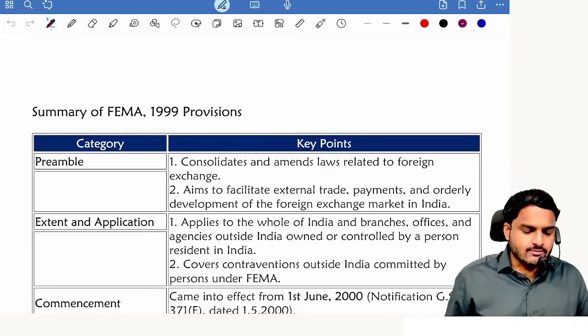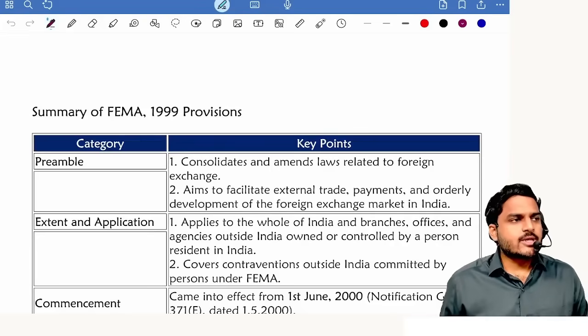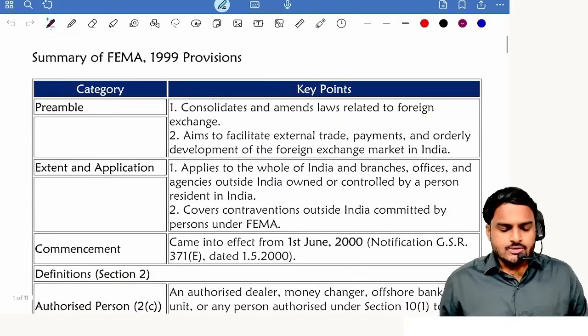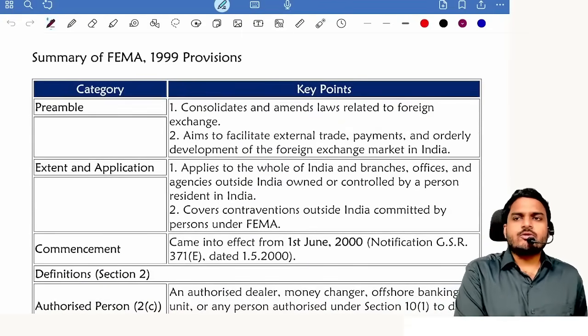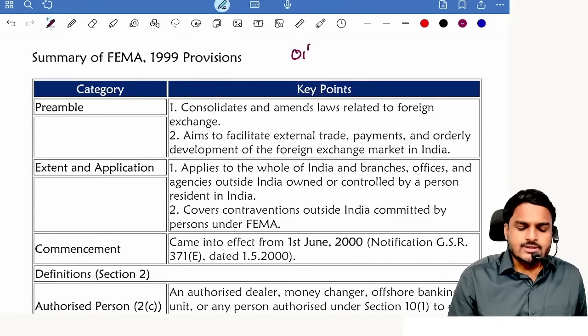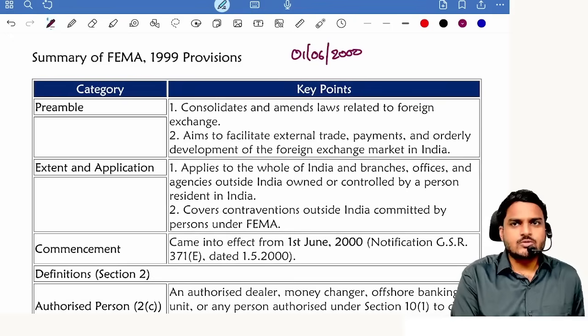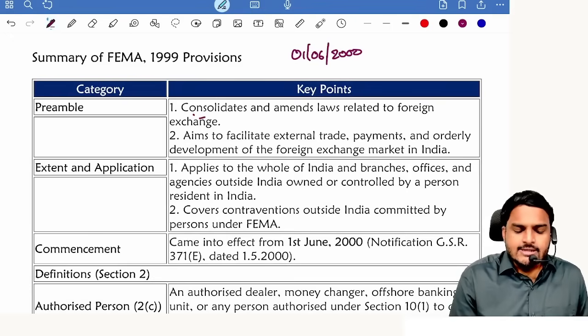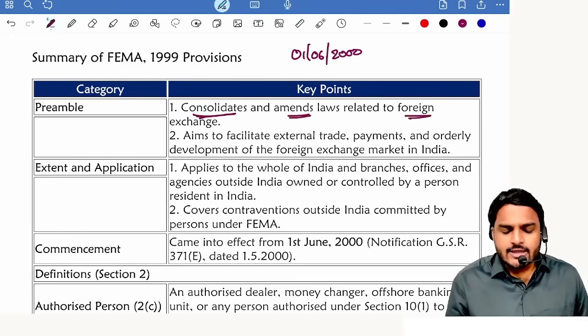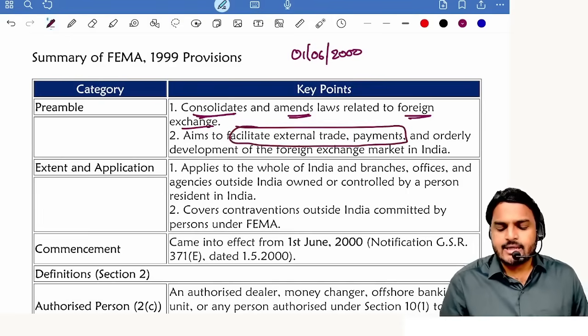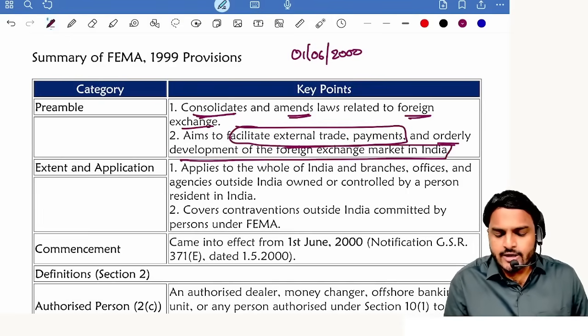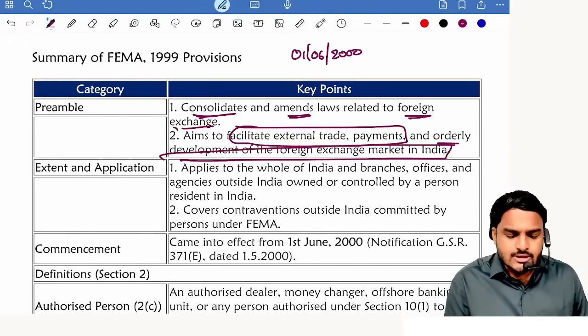So now let's revise the Foreign Exchange Management Act 1999. Tell me, what is the commencement date of FEMA? 1st June 2000. And what is the preamble of FEMA? It is an act to consolidate and amend laws related to foreign exchange, aims to facilitate external trade payments and orderly development of foreign exchange market in India. So this point you have to remember.